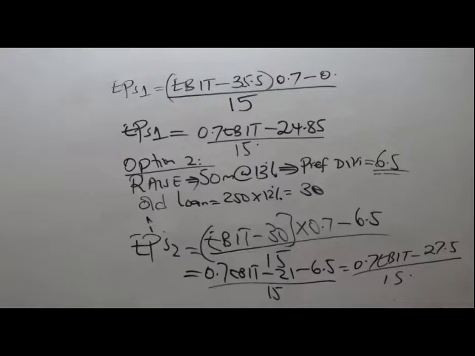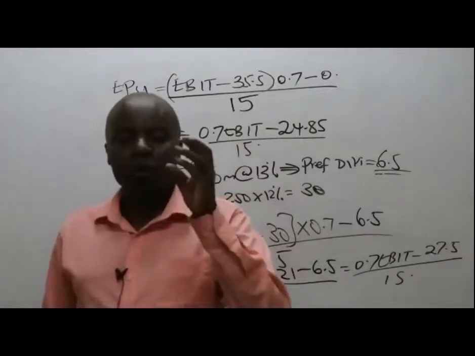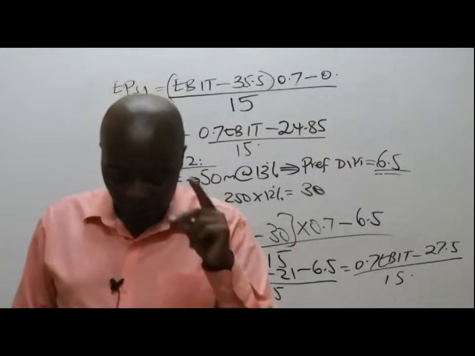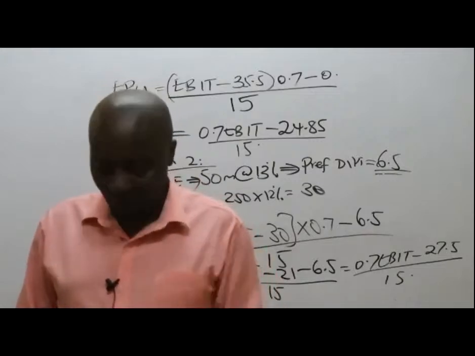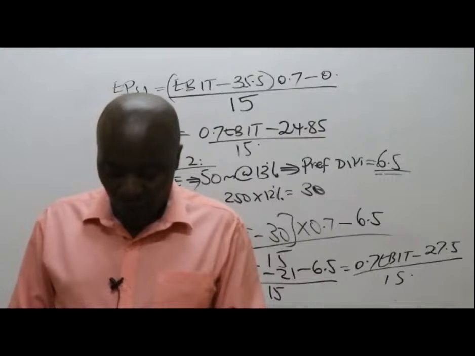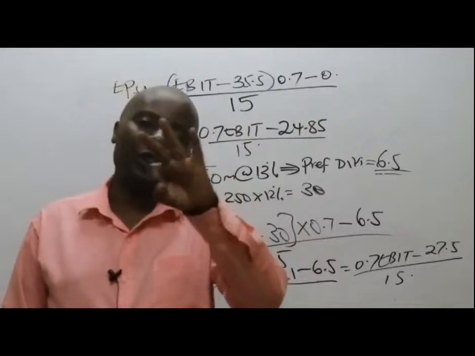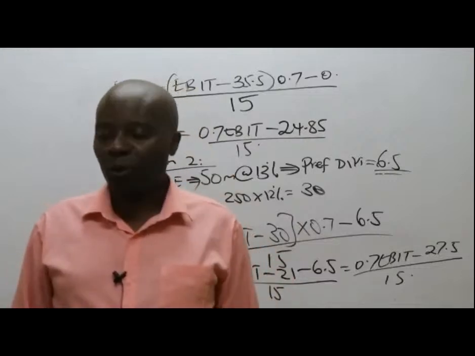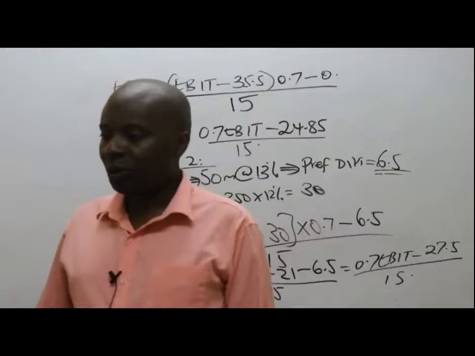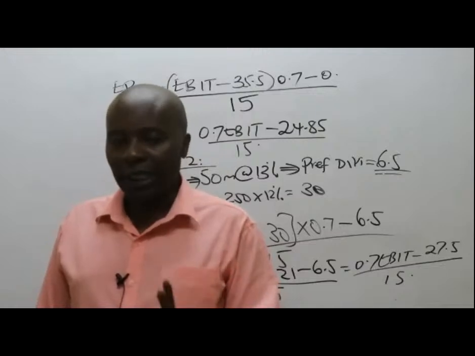Asante sana. Now, this present should go to the student who will be the first to write for us the EPS3 formula. If you write for us the EPS3 formula, then you should be able to get our present. So we are told option number 3 is to issue additional ordinary shares of shillings 10 par value.